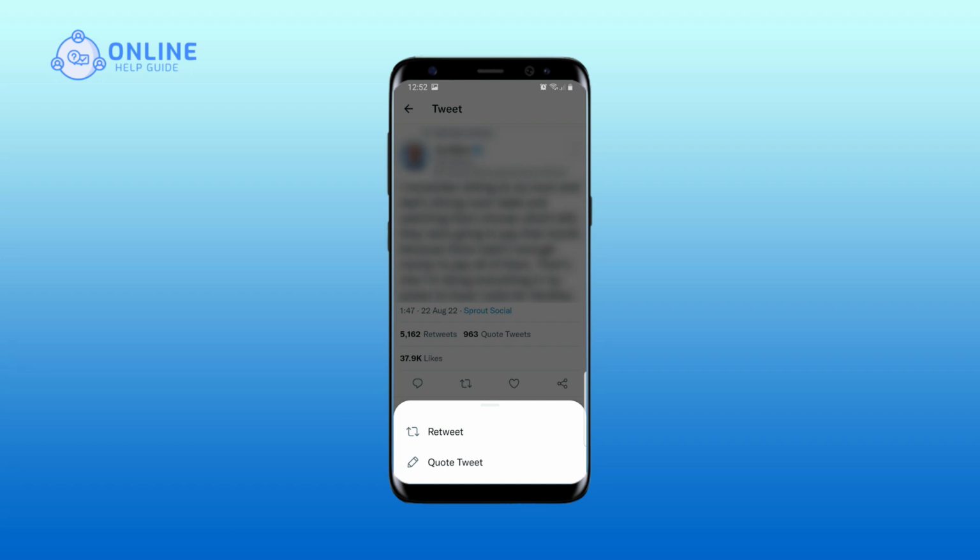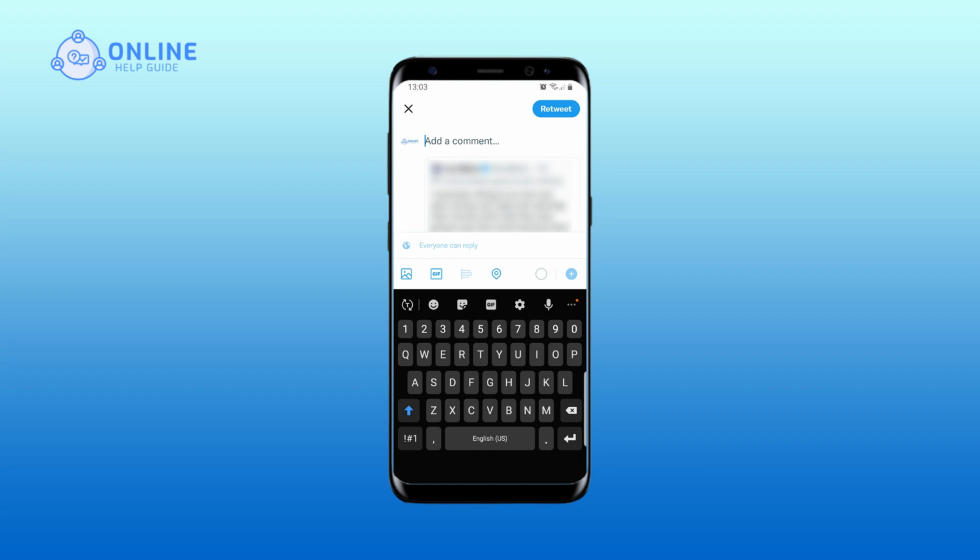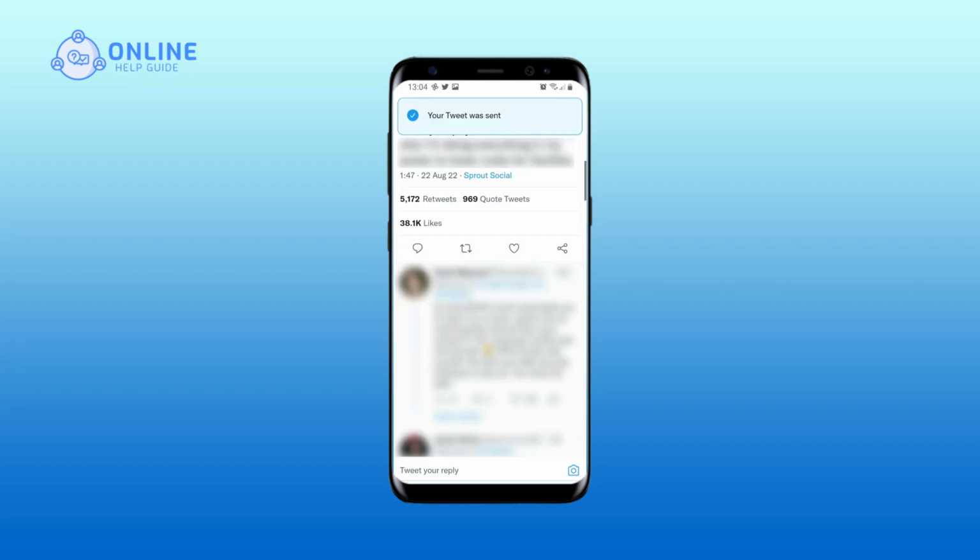Now from the pop-up menu, tap on the quote tweet option. Write a quote you want to tweet in the comment section. Once you write a quote, tap on retweet at the top right corner of the screen. And you will quote tweet posts on Twitter.